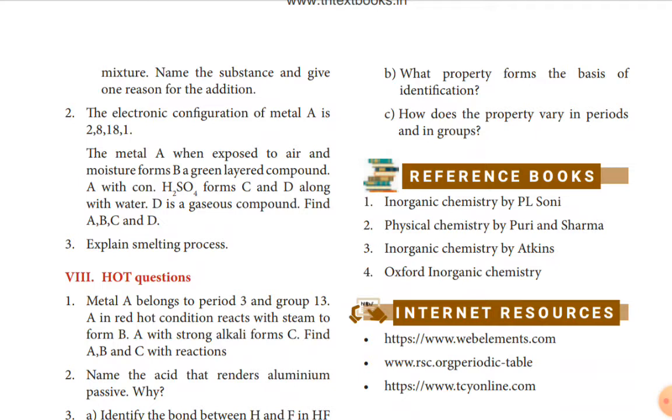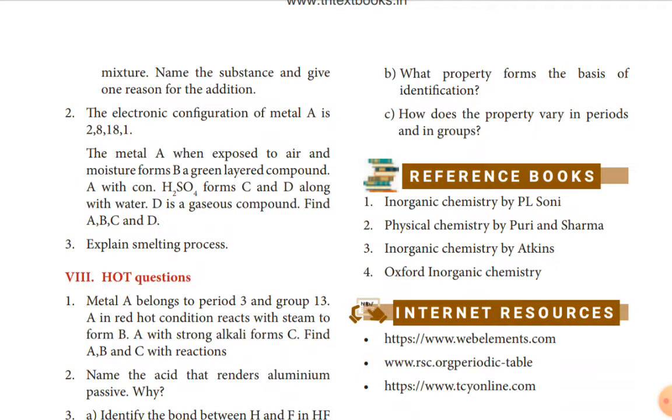The metal A, when exposed to air and moisture, forms B, a green layered compound. A with concentrated sulfuric acid forms C and D along with water. D is a gaseous compound. Find A, B, C, D.